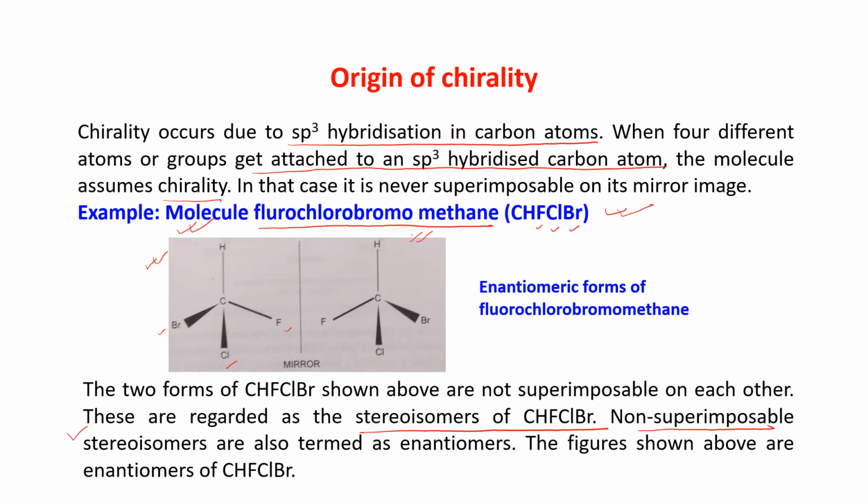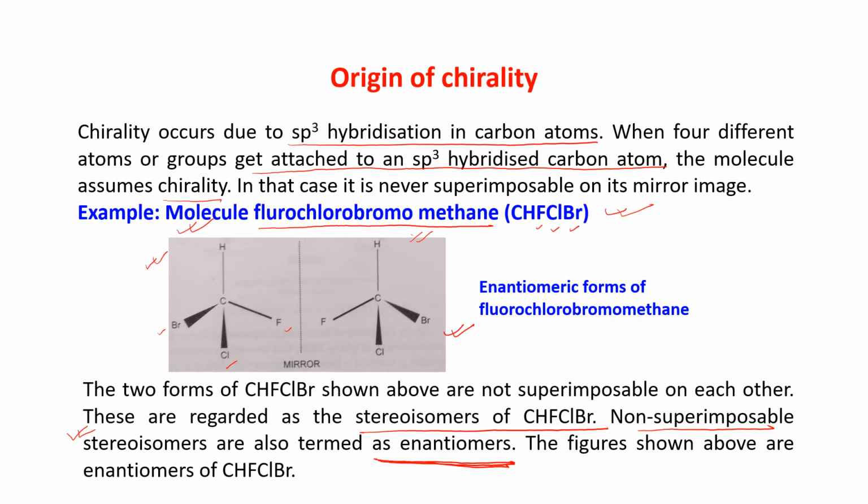Non-superimposable stereoisomers are also termed as enantiomers. Another new word, very important word. If you are getting a non-superimposable mirror image, that means non-superimposable stereoisomers, they are called enantiomers. The figure, this one, they are the enantiomers of fluoro, chloro, bromo, methane. They're giving you non-superimposable mirror image.